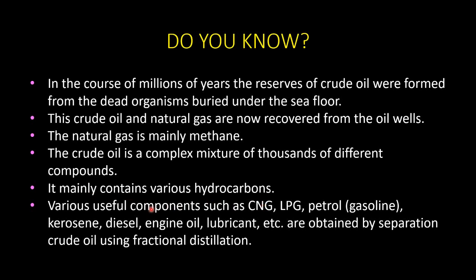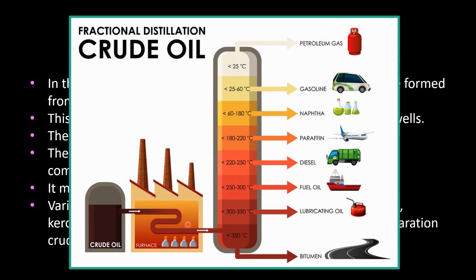Many useful components such as CNG, that is compressed natural gas, liquid petroleum gas, and other fuels and lubricants are obtained by separating the crude oil using a method called fractional distillation. Fractional distillation is the process of taking a chemical mixture and using heat to separate out the various components in that mixture. All the components have different vaporization capacities, so according to that, they will be separated and used.